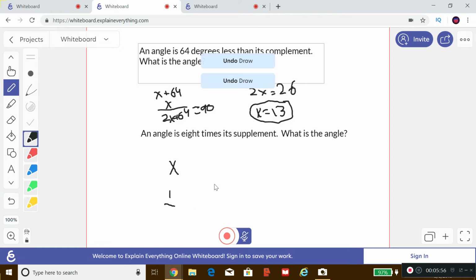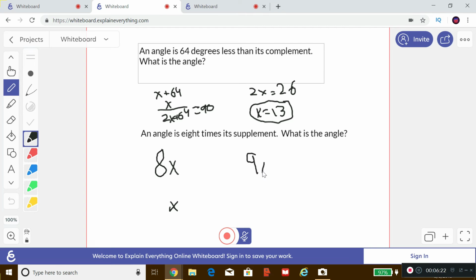Because I don't like fractions. It's good to avoid fractions when you can. I'm just going to make it 8x is this angle, and then its supplement is x. And we know supplements add up to 180, right? So we're going to add 8x and x because those are the two angles. They're supplementary. And we have now